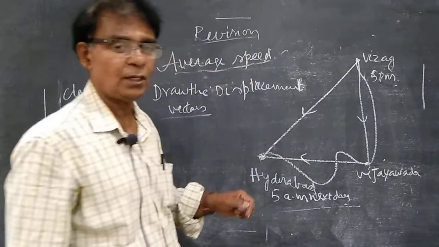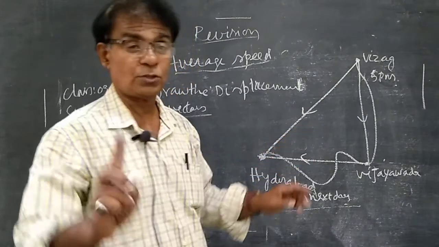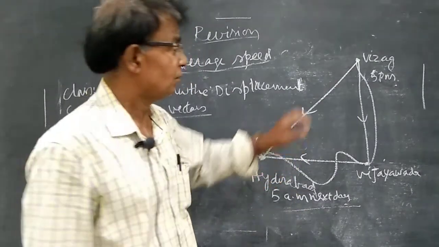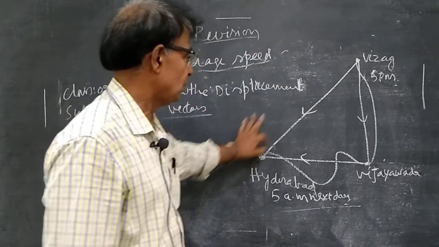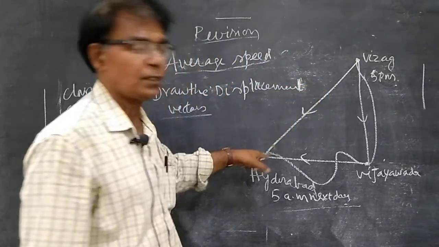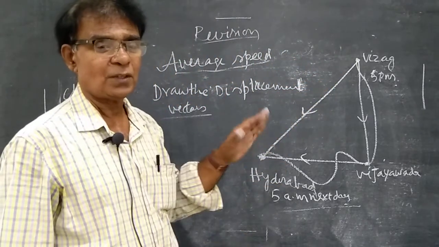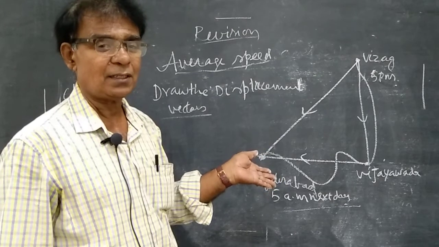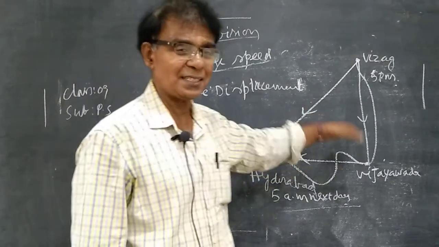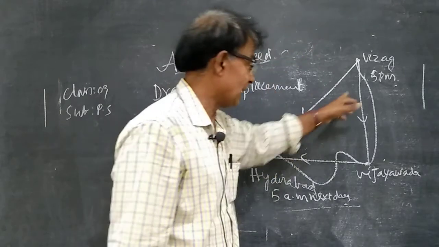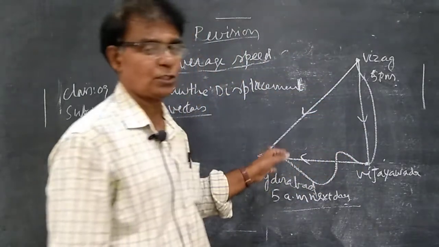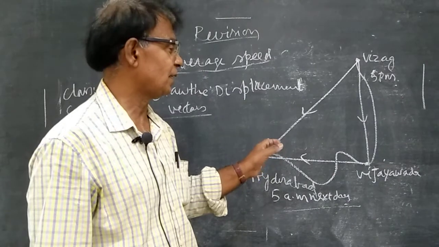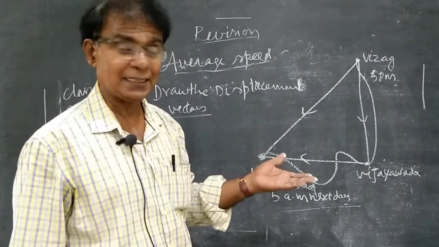Some of you may ask, why can't you draw from here? That is wrong. A vector is denoted from the starting point, which is called the initial position, to the final position. So we have to draw from initial position to final position. So the journey covers two ways. One is by road, the curve, that is distance. The other is displacement, with a straight approach. When it has a straight approach, it has directions.